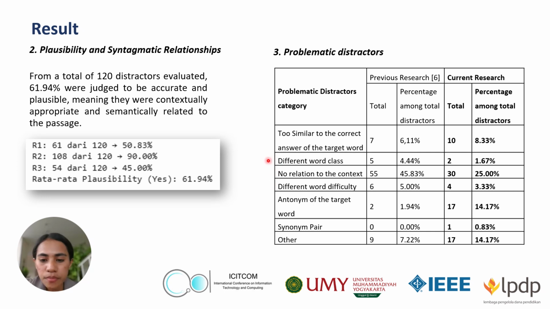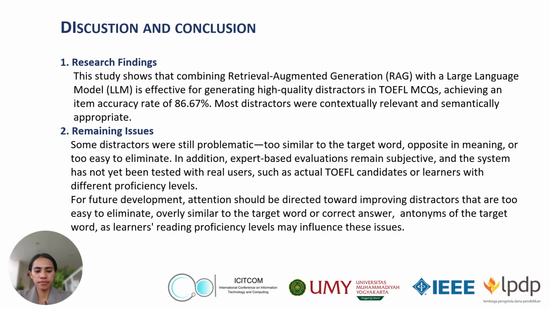1.67%. And overall, these findings show that our method using syntagmatic context and retrieval augmented generation has generated distractors that are both meaningful and reliable, while highlighting areas that still need improvement.